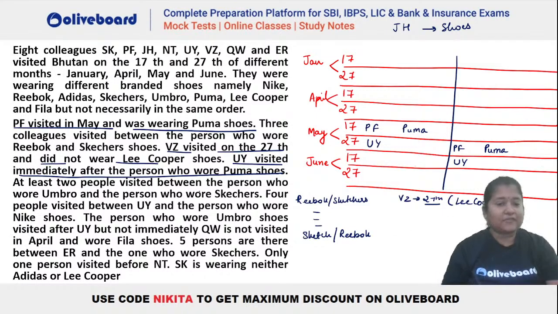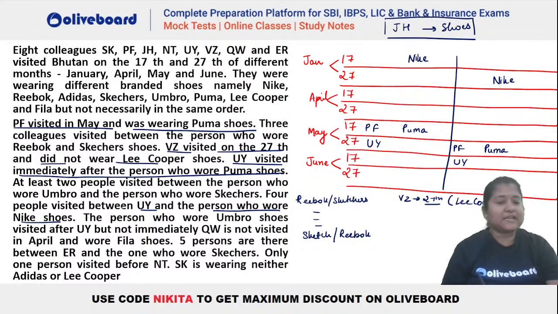Okay. After that, let's see what is given. 4 persons visited between UY and the person who wore Nike. Okay, so UY is already there. So 4 persons between UY and Nike. So 1, 2, 3, 4. This will be Nike here, right? And in this case, the question was what are the shoes worn by JH, right? JH ke shoes batane the. In the second case, you will see that you will have your Nike here, right? At a gap of 4 persons from UY.